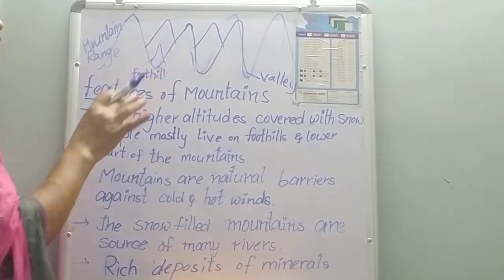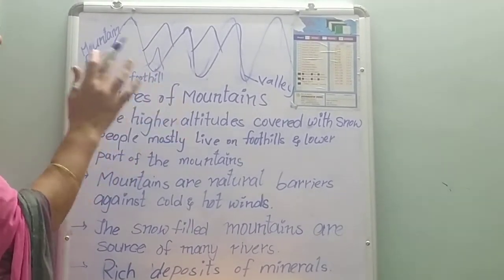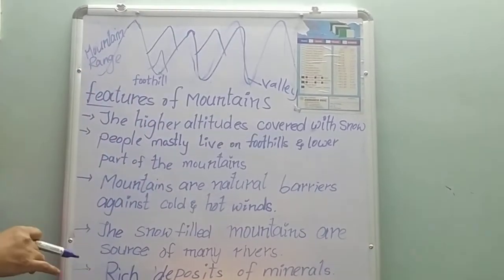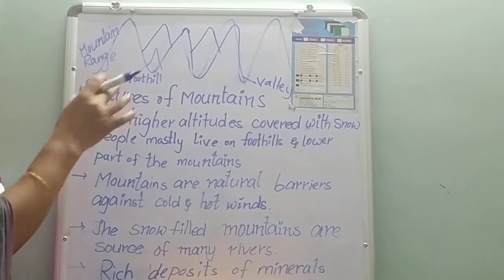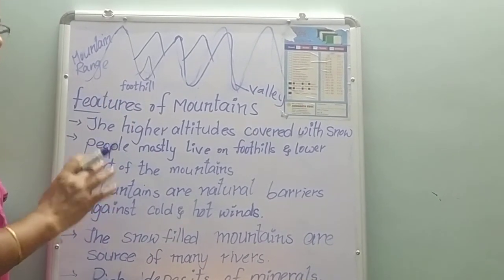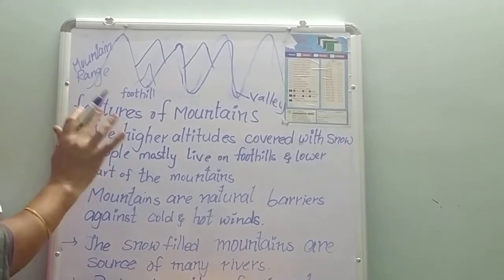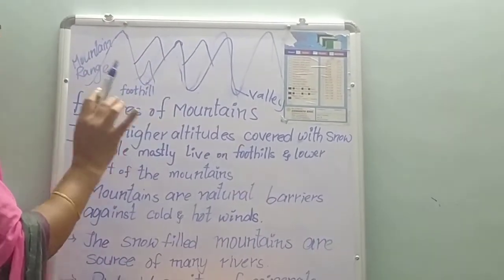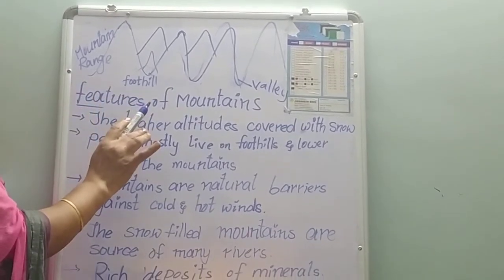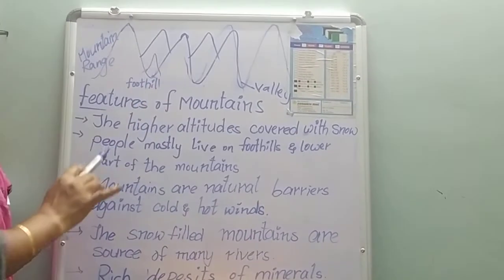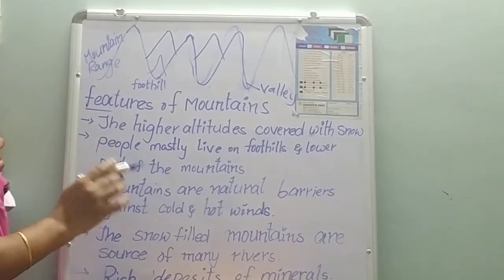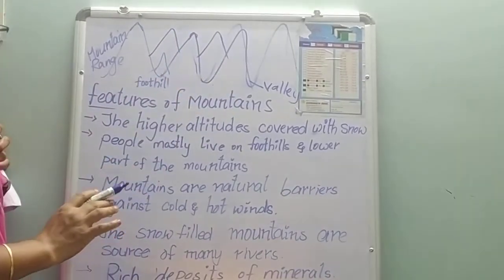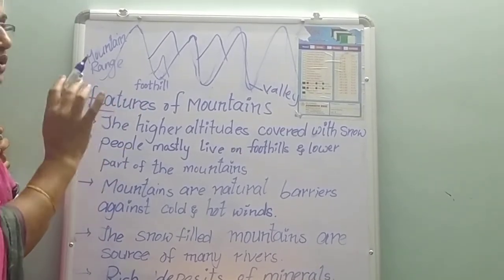Or we can also say a chain of mountains located close to each other. In any way we can say mountain range.